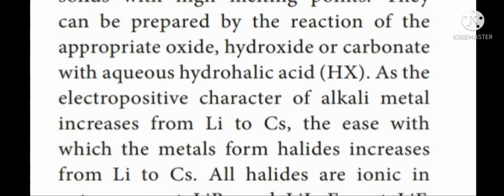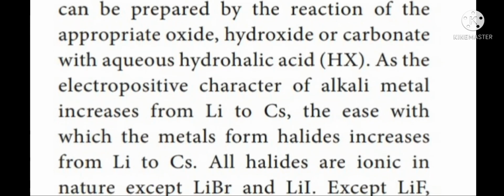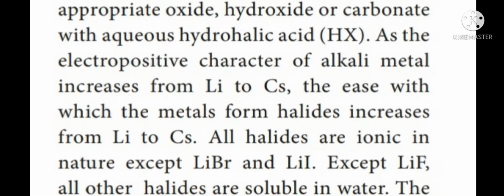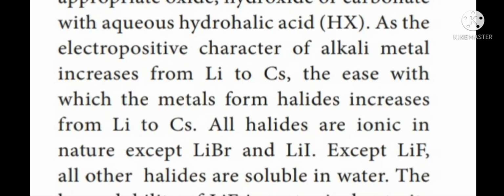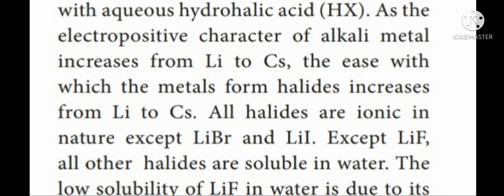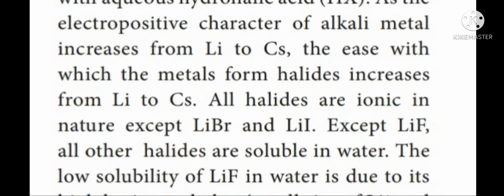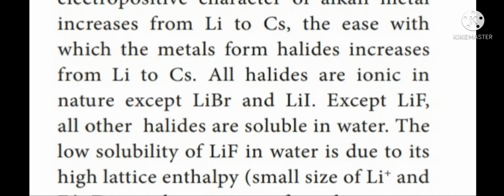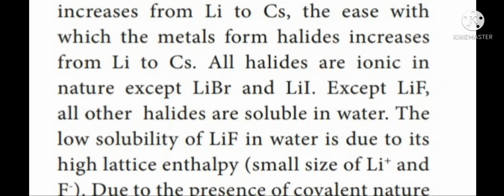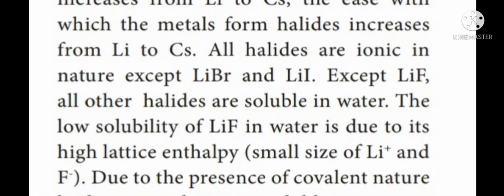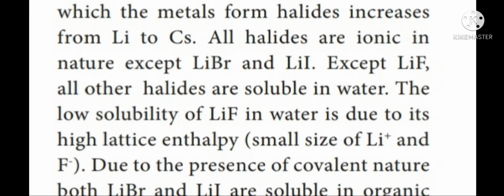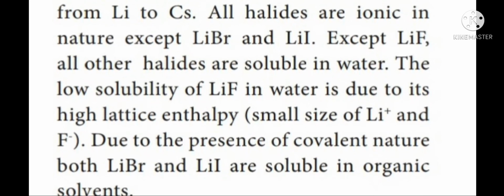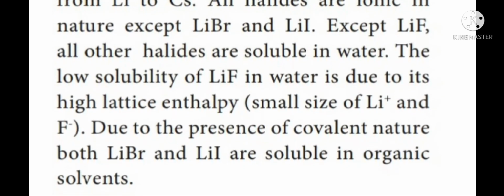They can also be prepared from the reaction of oxide, hydroxide or carbonate with aqueous hydrohalic acid. Here, all halides are ionic in nature except lithium bromide and lithium iodide, and except lithium fluoride, other halides are soluble in water, whereas lithium bromide and lithium iodide are soluble in organic solvents.